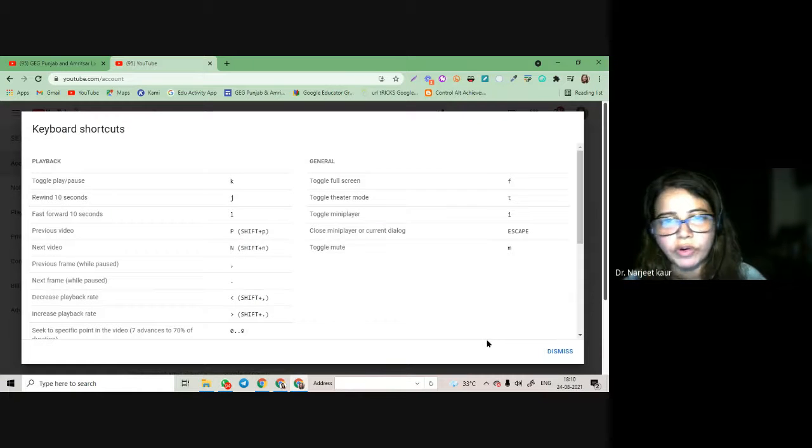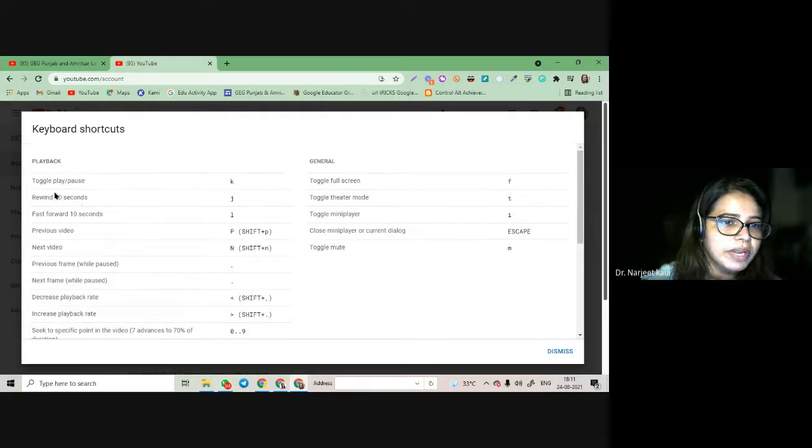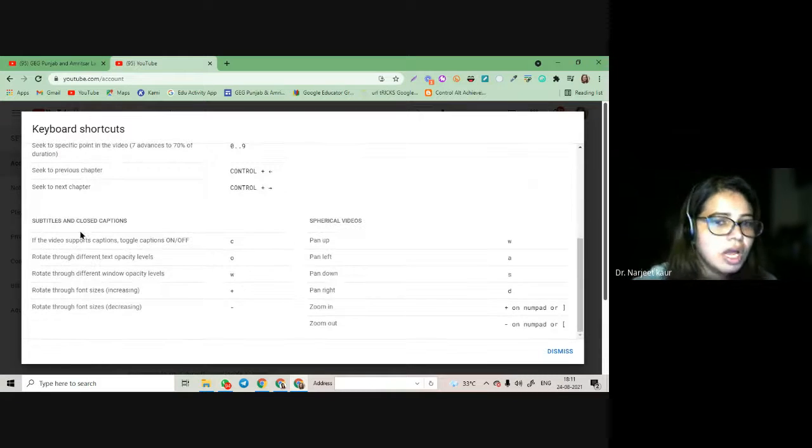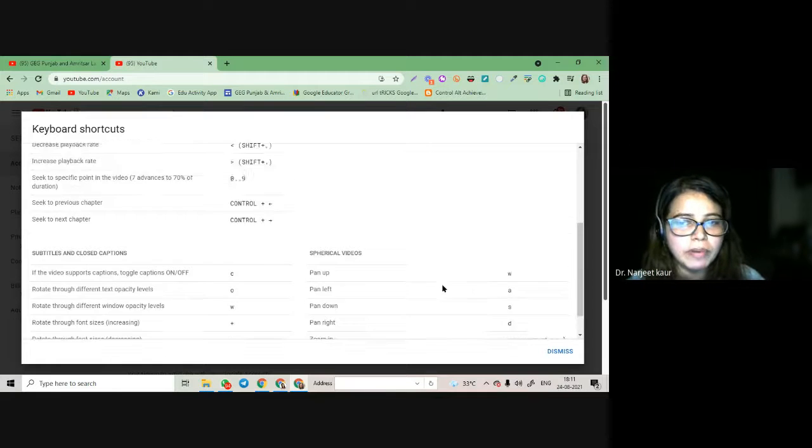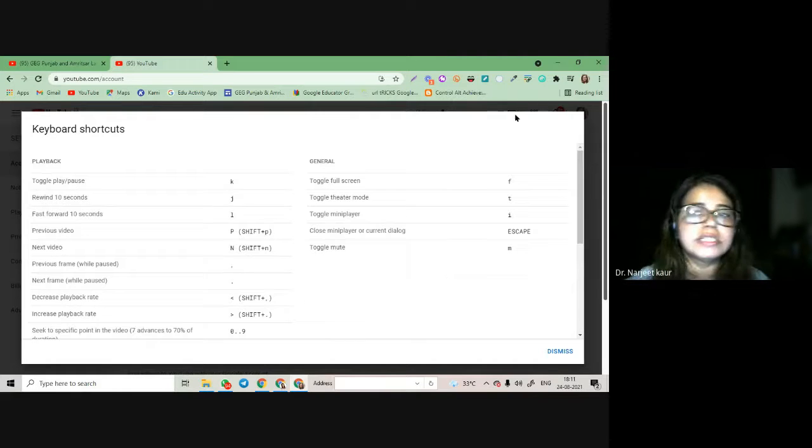Keyboard shortcuts, if you want to learn how to pause, how to play, how to rewind, how to go forward, how to see the previous video, how to see the next video, how to see the captions, how to pan up, how to zoom in, how to zoom out. All these are the shortcuts.